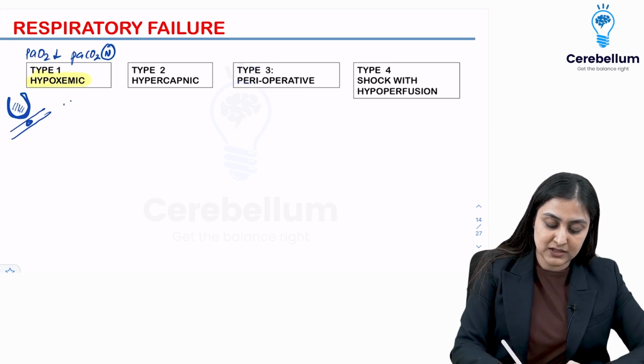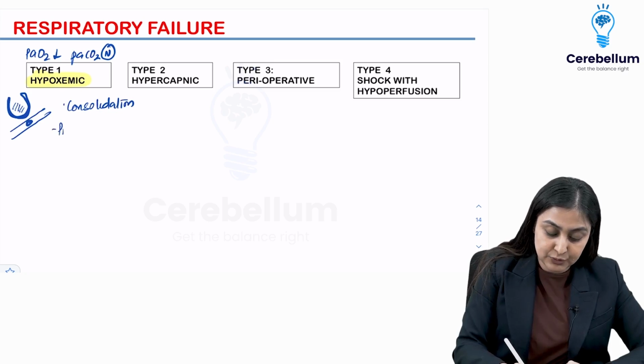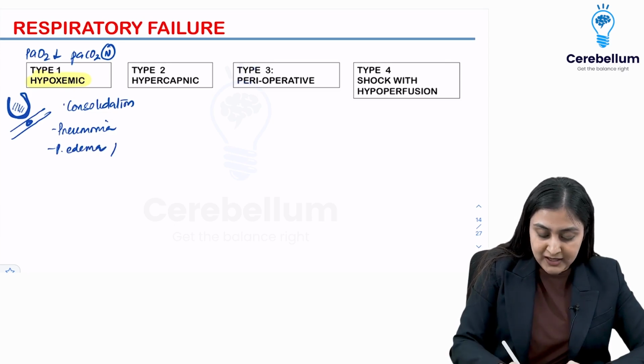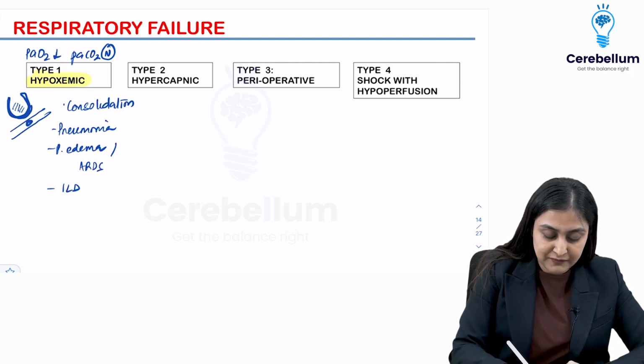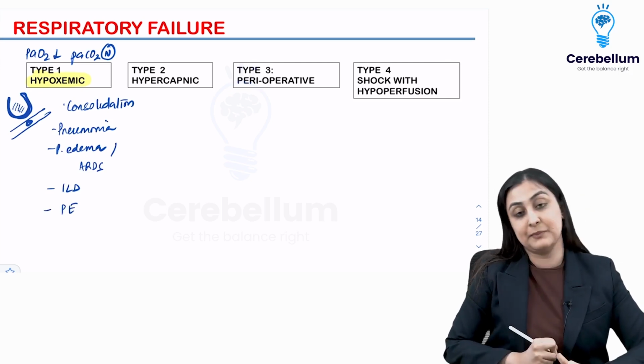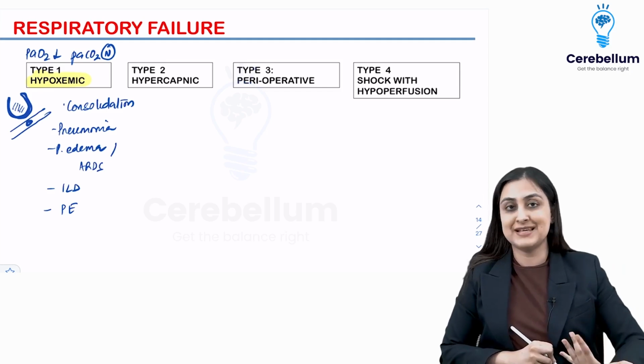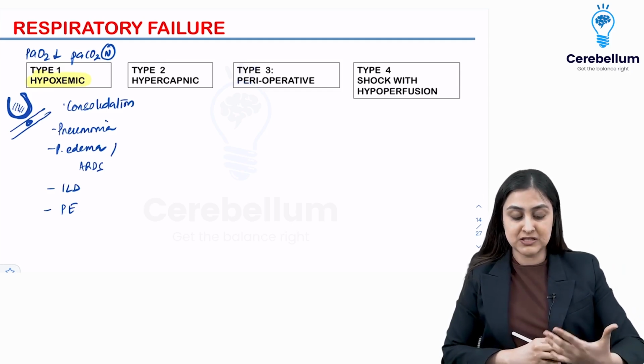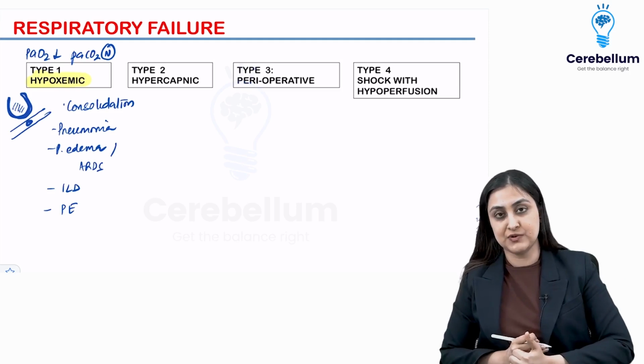So there could be consolidation. Now consolidation could be seen in pneumonia. It could be seen in pulmonary edema, which could be cardiogenic, or ARDS. Or you could have interstitial lung disease where you have this thickening of the alveoli because of fibrosis, or pulmonary embolism. So all of these conceptually you can remember, no need to memorize the list, is hypoxemic respiratory failure.